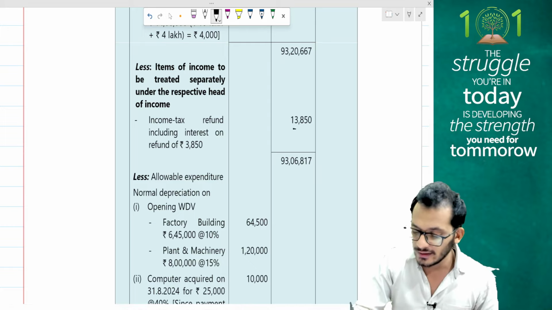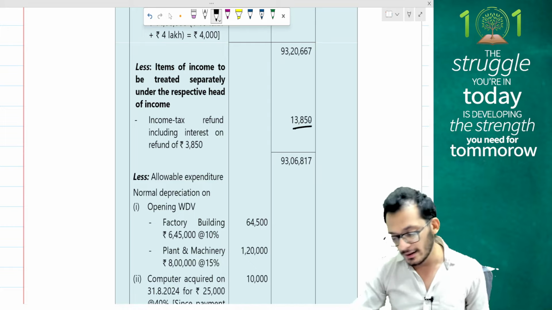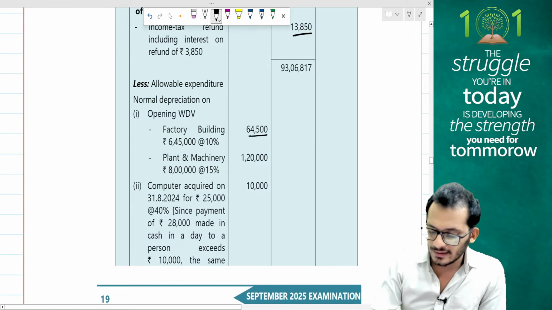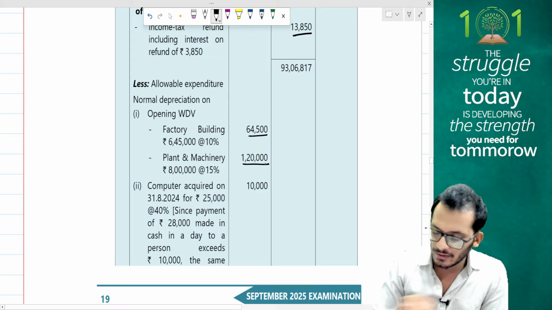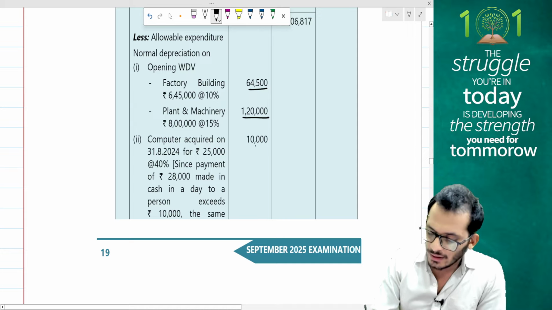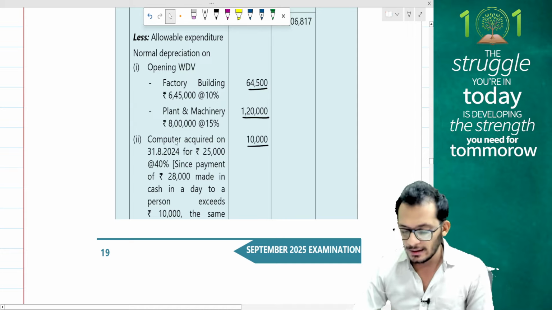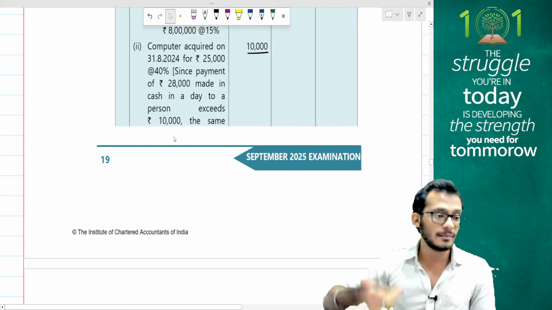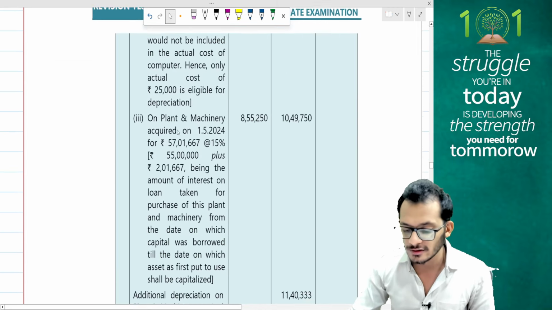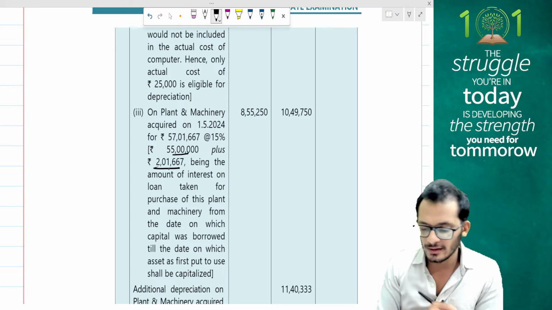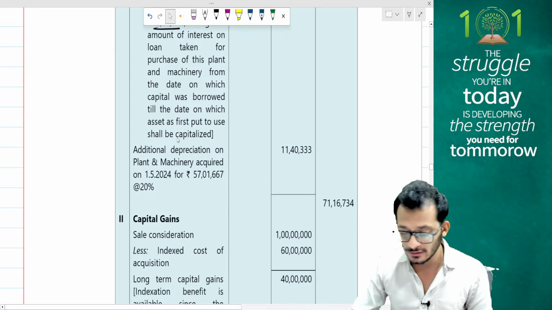What else? My 13,850 is being reduced because I have to tax it under IFRS. So 3,850 is going to be taxed under IFRS. Factory building of 64,500 is being depreciated at 10%. Plant and machinery at 15%. The computer being acquired for 25,000 is only being allowed a depreciation of 10,000 rupees because I can only claim depreciation on the 25,000 at 40%. The balance asset is not eligible for depreciation. The plant and machinery, like we discussed, we have 55 lakhs plus 2 lakh 1,000 will be depreciated at the rate of 15%. So that has been done.